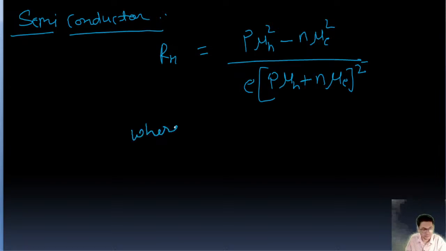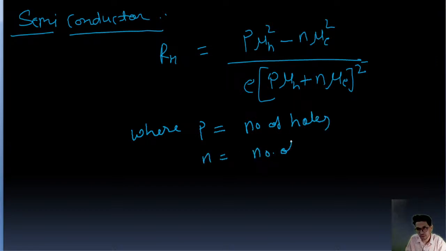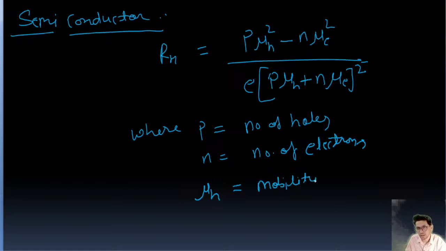where P equal to number of holes, N equal to number of electrons, mu H equal to mobility of holes, and mu E equal to mobility of electrons.